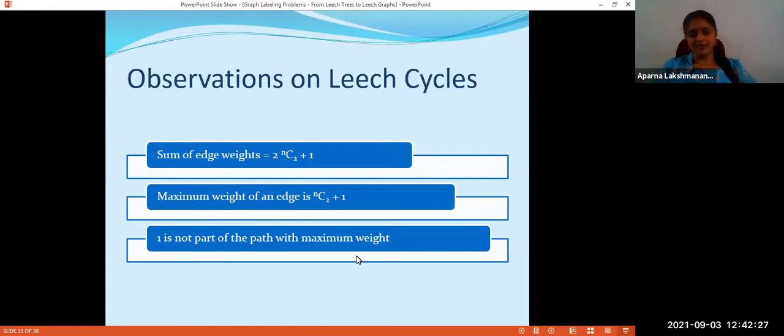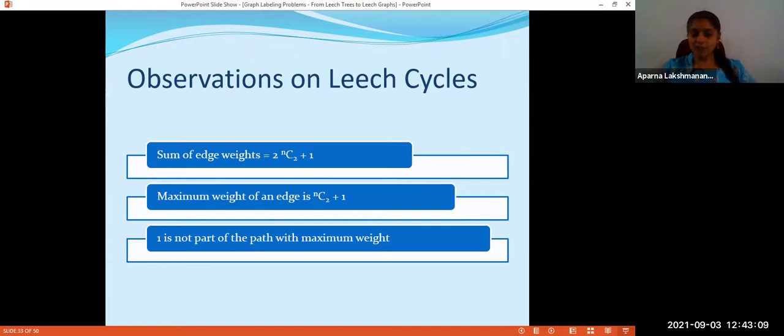Look at the third point. What we have observed is that 1 is not a part of this path having maximum weight. If 1 is a part of that path, say I have obtained Pn from Cn by deleting the edge E. Instead of deleting E, I delete the edge which is labeled 1. Here again I get a path Pn. What will be the path weight of that path? The path weight of the original graph minus 1 plus the edge weight given to the edge E, which will go beyond 2 into NC2, which is not possible, right?